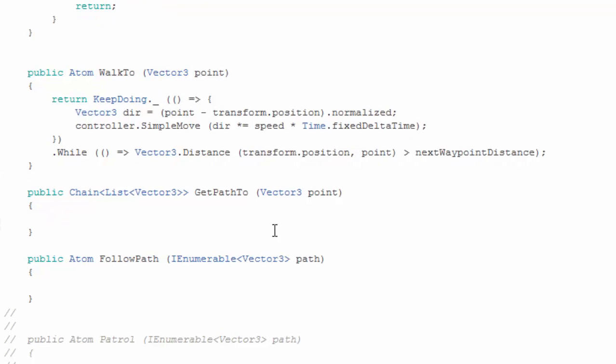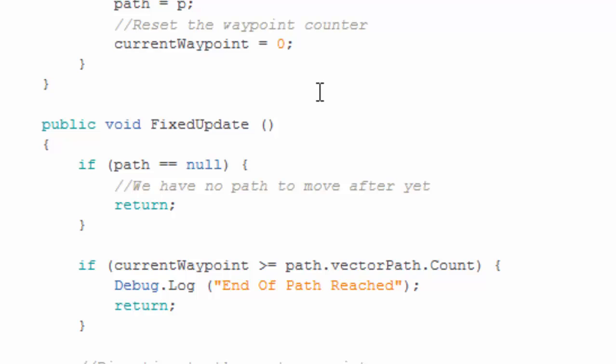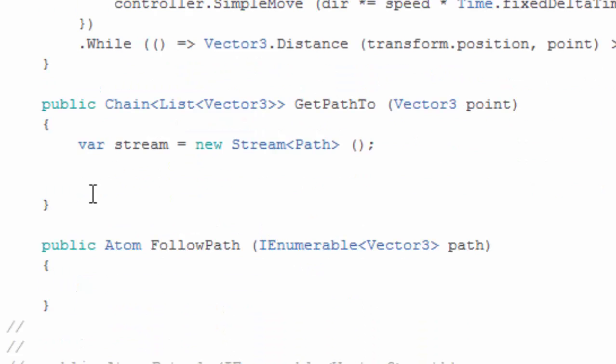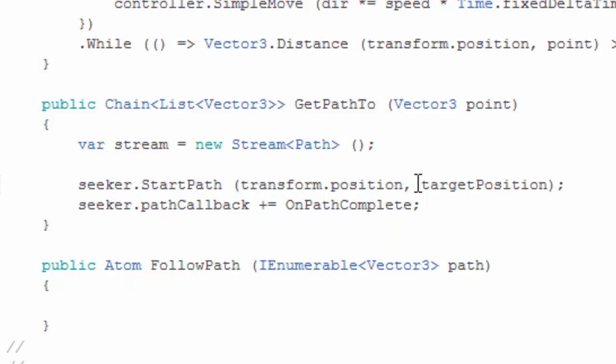Now we're going to solve the problem of getting the path. And for that we're going to get a chain that is a future of the list of points of the path. And we're going to first create our own stream of a path, and we're going to call the seeker's start path method to find a route from our current position to any point we are given.